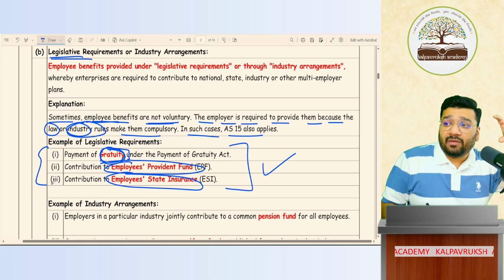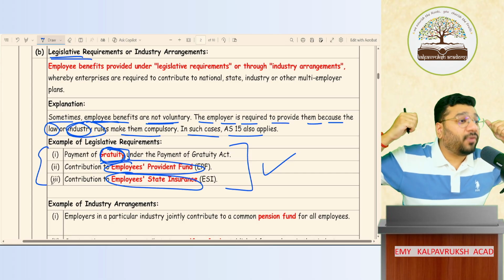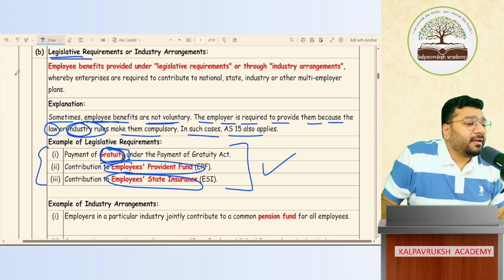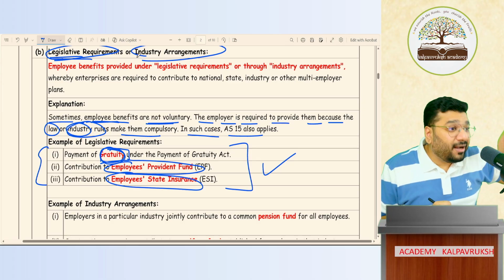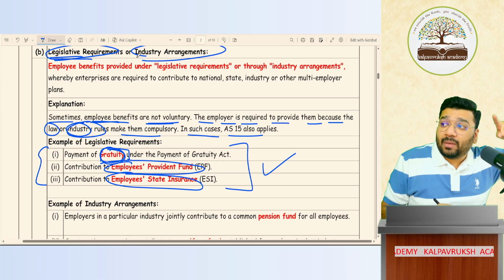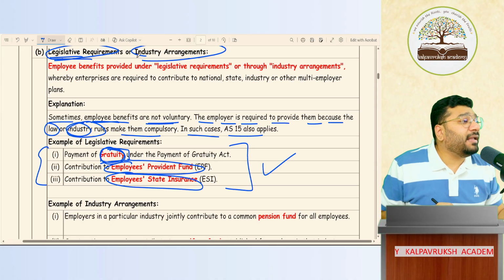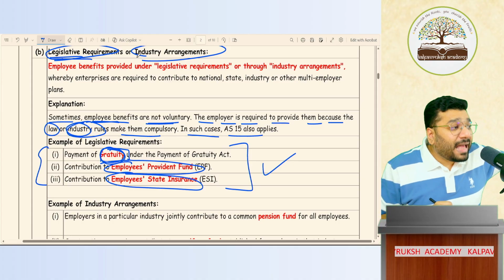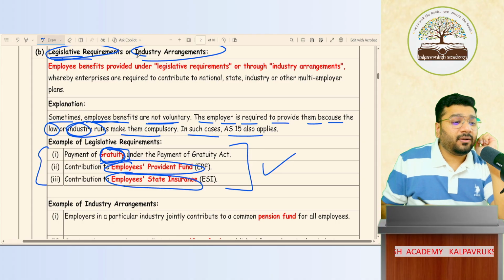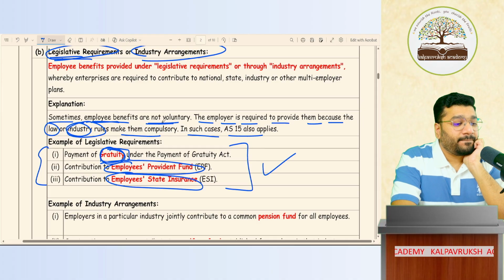So if any employee benefit is triggered on your head because of law, then we categorize that under legislative requirement or industry arrangement. Got it, not got it? So by virtue of this, if any employee benefit is getting triggered, this also is covered under accounting standard 15. So the company has to account such employee benefit as per AS 15. Got it, not got it?